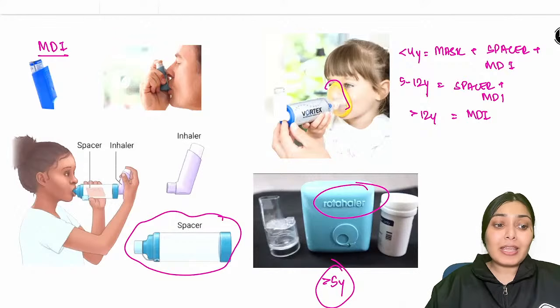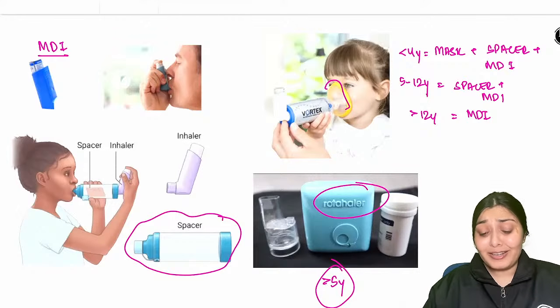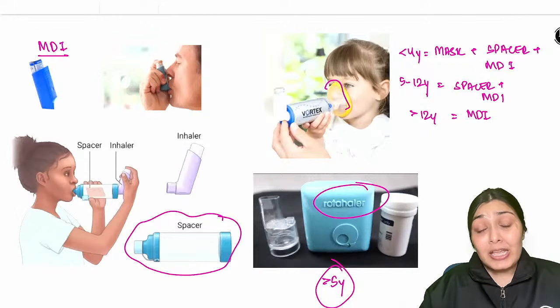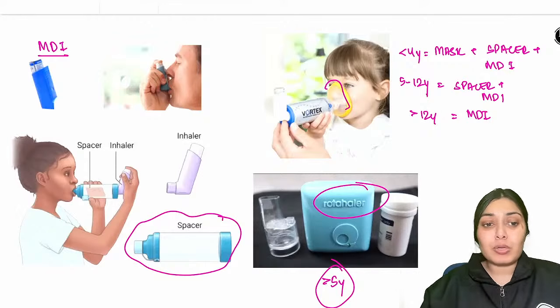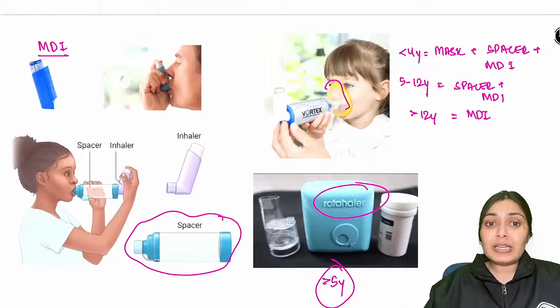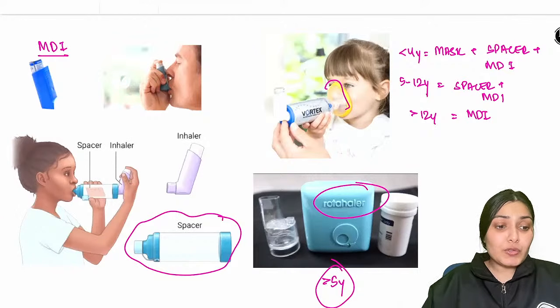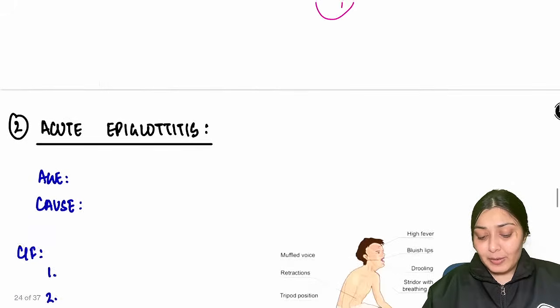Gostab is asking, is an inhaler contraindicated in children? No, an inhaler is not contraindicated. Why would that be contraindicated? That can improve the life of the child. You just need a proper technique to do that. You will need a spacer or a mask depending upon the age of the child. So this is all about asthma, bronchial asthma in children.